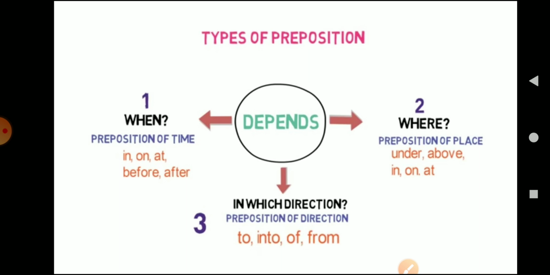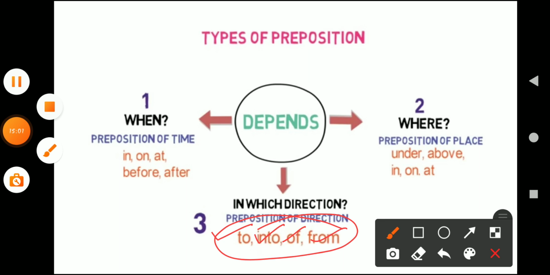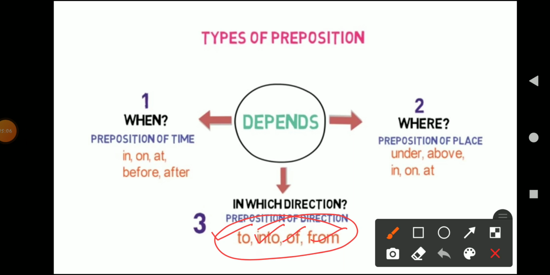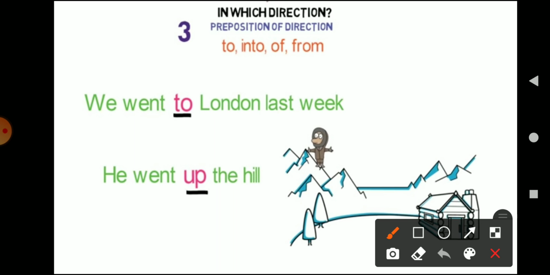Now few examples of preposition of direction are to, into, of, for. These are few examples of preposition of direction, which will tell you about the direction of the event, in which direction that thing happened with respect to the other in the sentence. Now let us understand this particular preposition of direction with few examples. Okay, so here are few examples of preposition of direction.